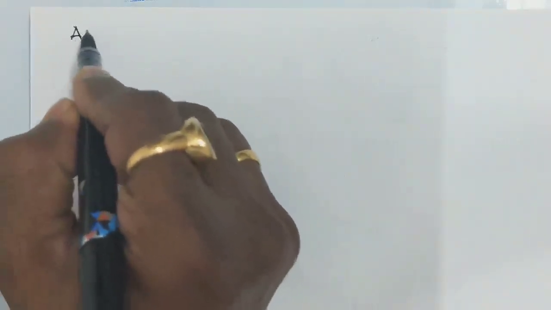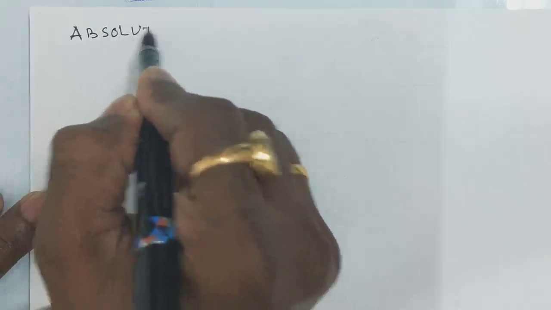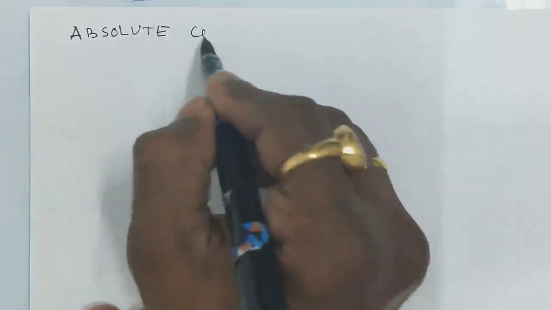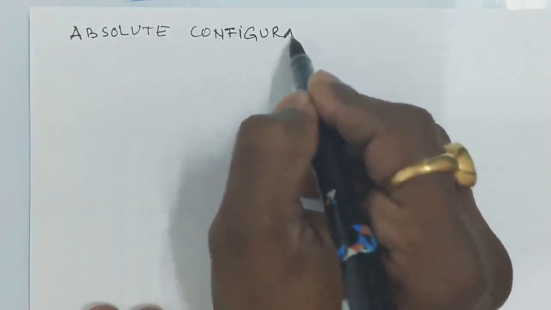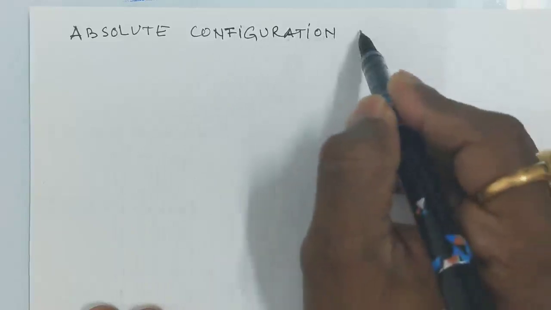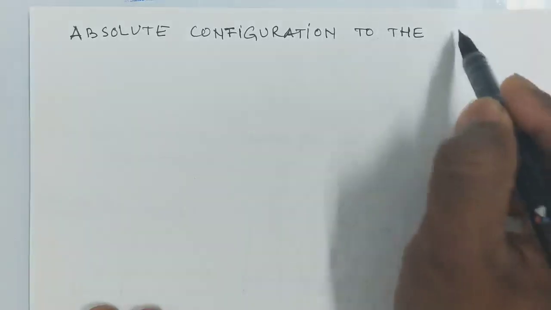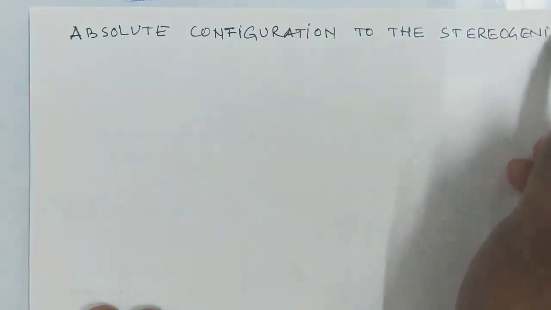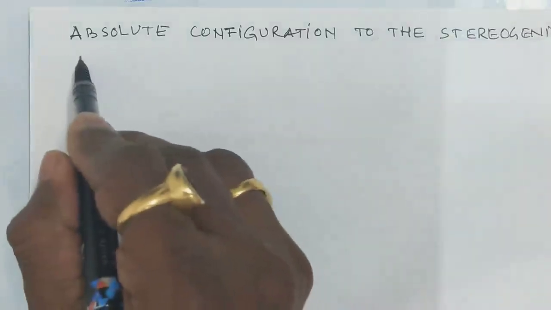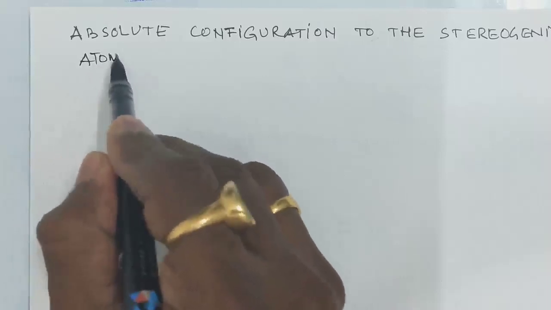So our next heading is absolute configuration to the stereogenic atom.